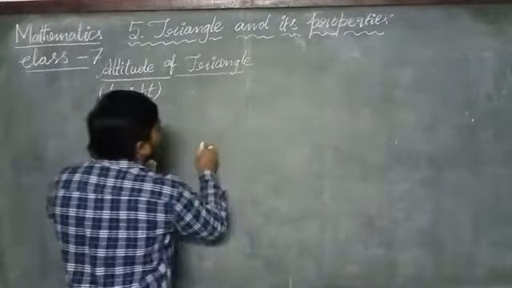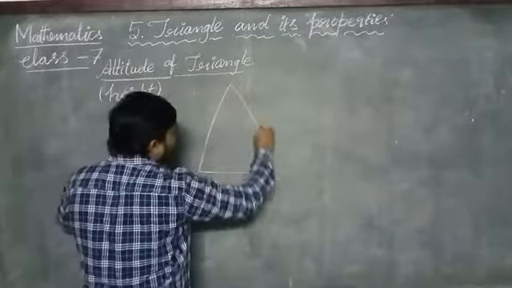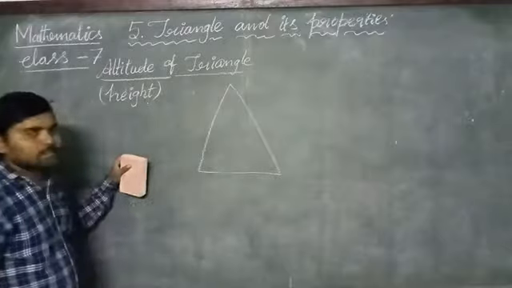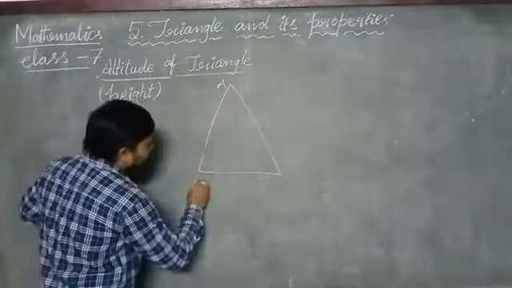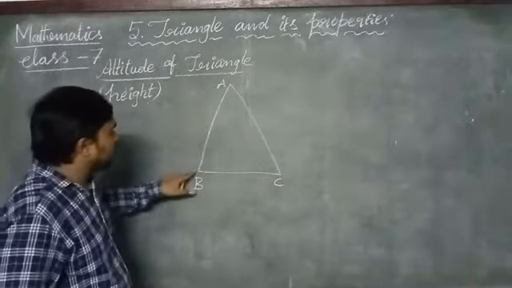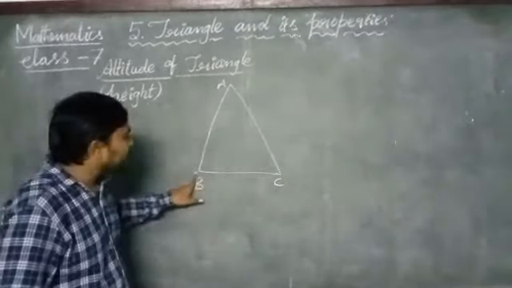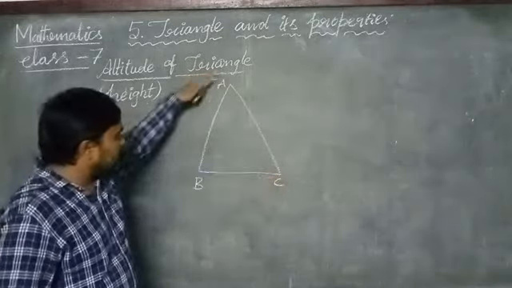Okay, let us assume that this is the triangle ABC. Now let us see how to draw an altitude from vertex B to AC and from C to AB.